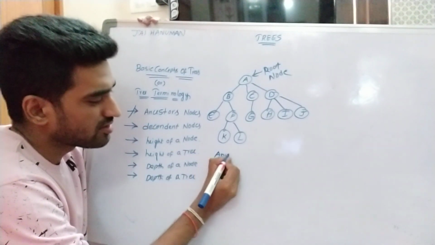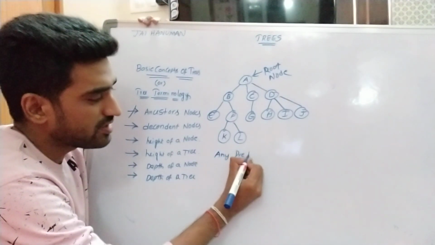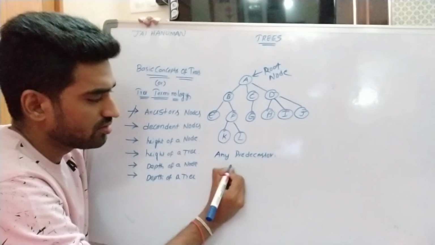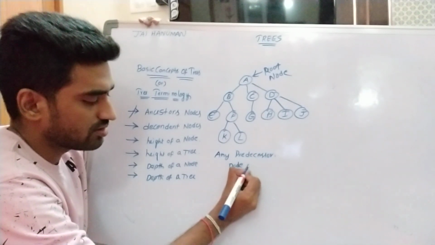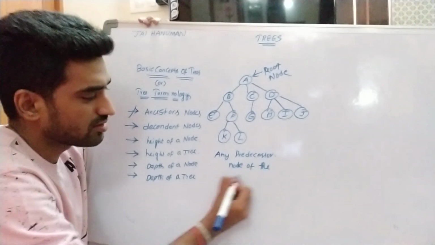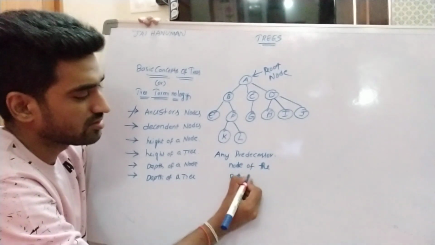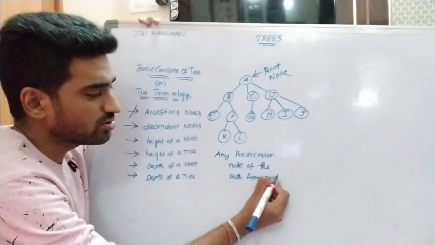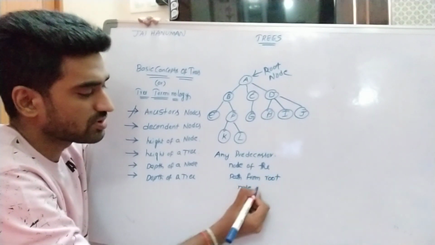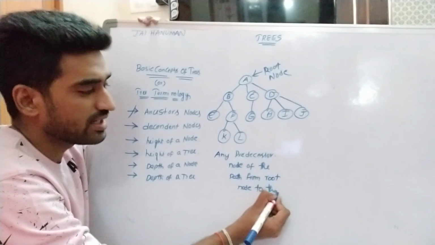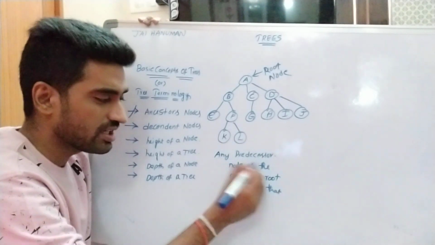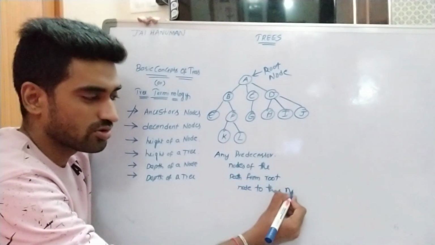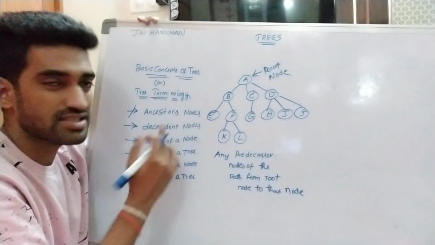Any predecessor node of the path from root node to that node is called an ancestor node.